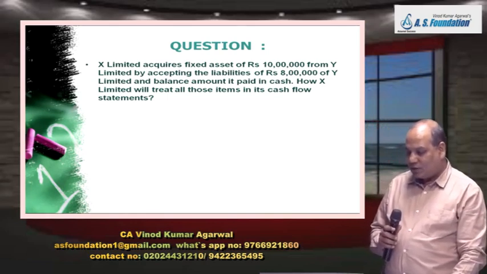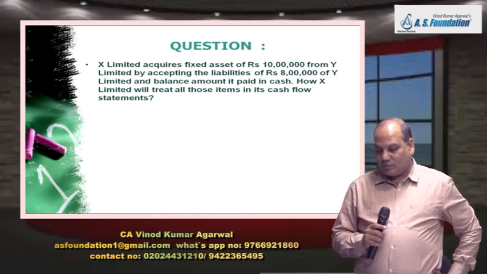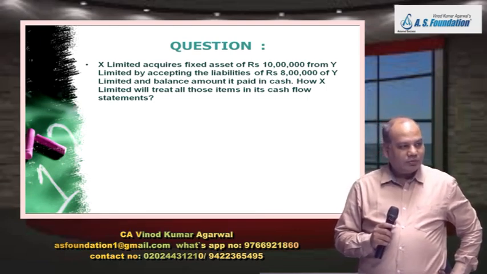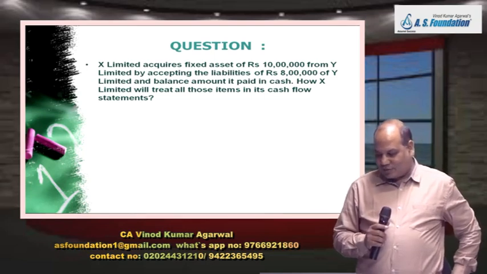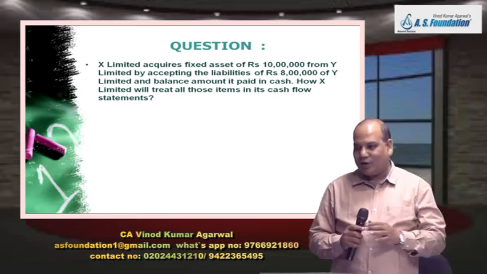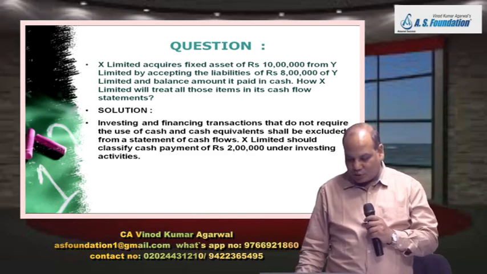How will X Limited treat those items in its cash flow statement? 10 lakh or 8 lakh or 2 lakh? Only 2 lakh, because in the cash flow statement only inflow and outflow of cash will be disclosed. So the answer is 2 lakh rupees will be shown.